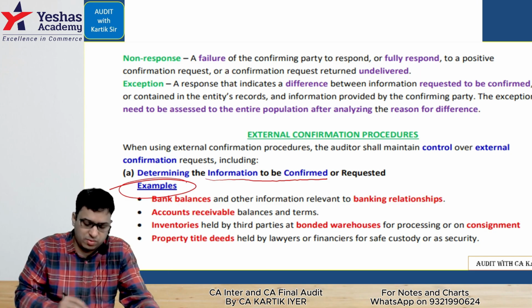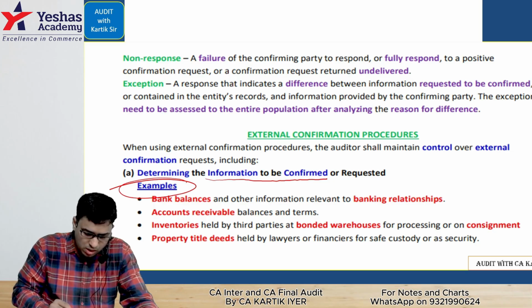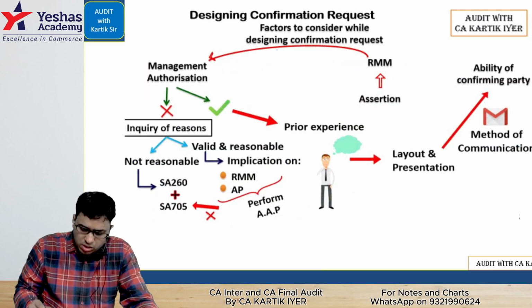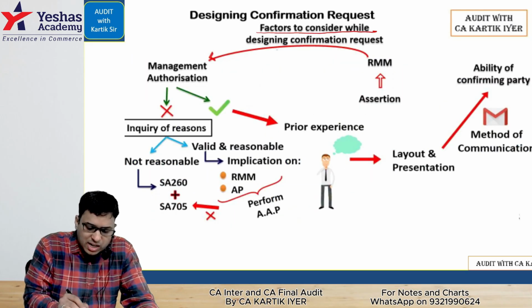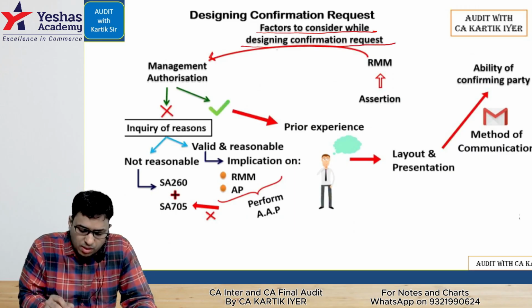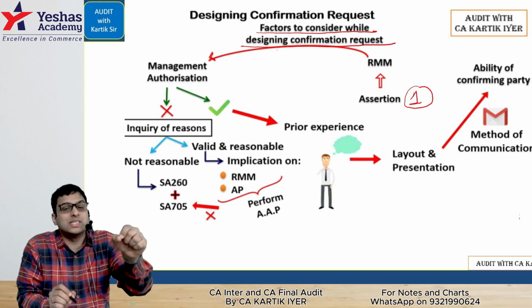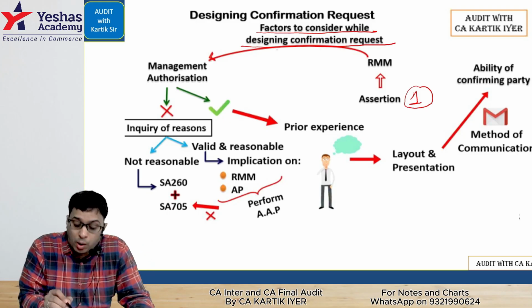Question number three. We go to the big guns now, one by one. Question number three, we go to factors to be considered while designing confirmation request. What are the factors you'll keep in mind? First, which assertion do we want to take external confirmation about? In that assertion, what is the risk of material misstatement? What is the problem that is occurring?